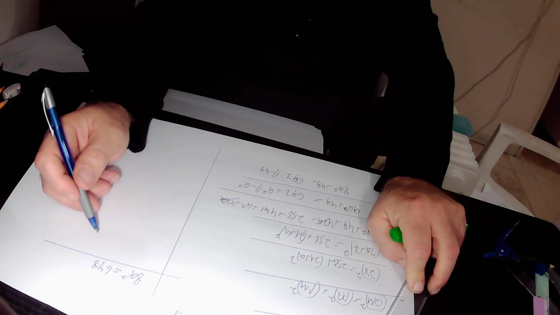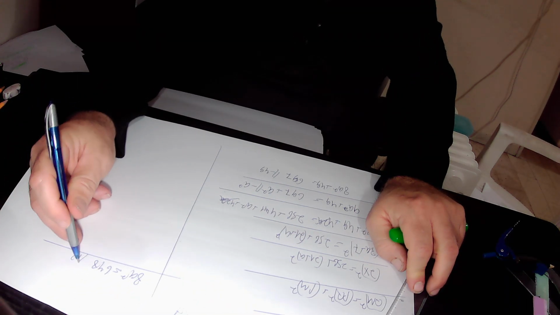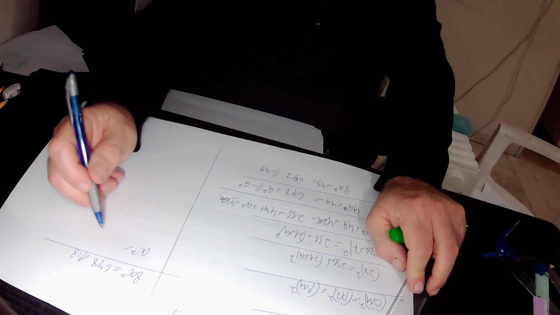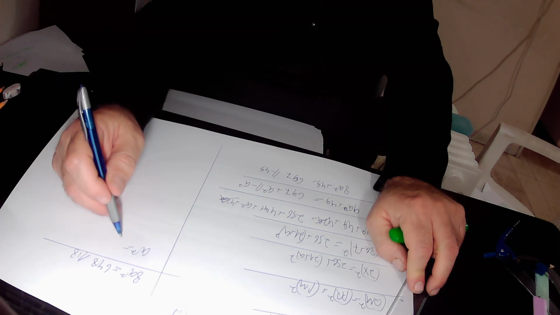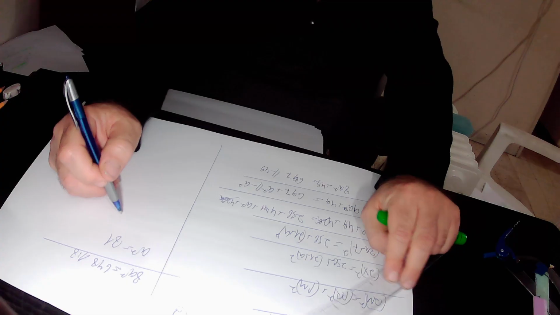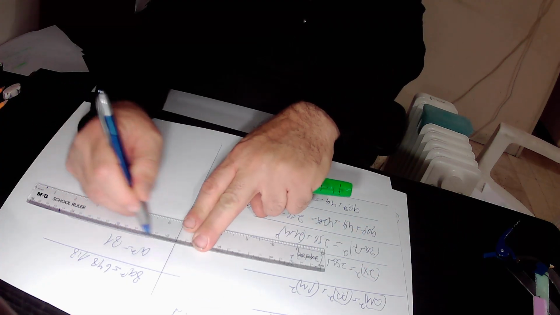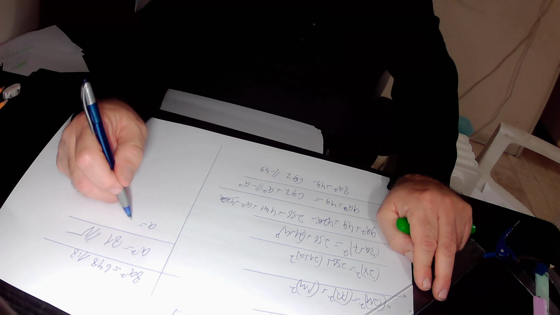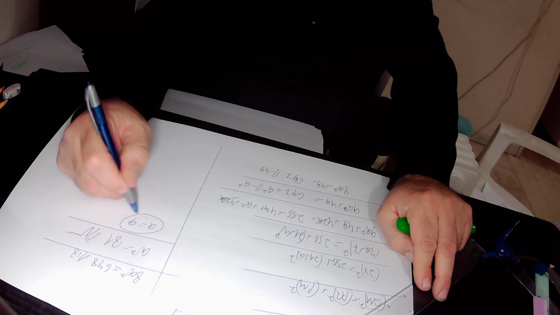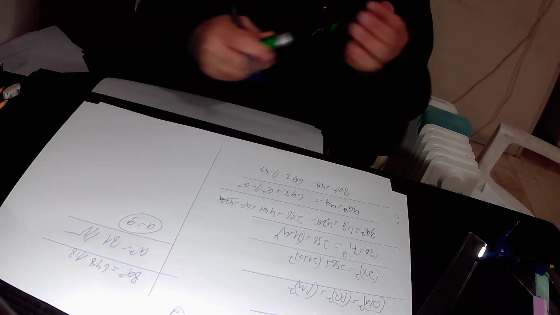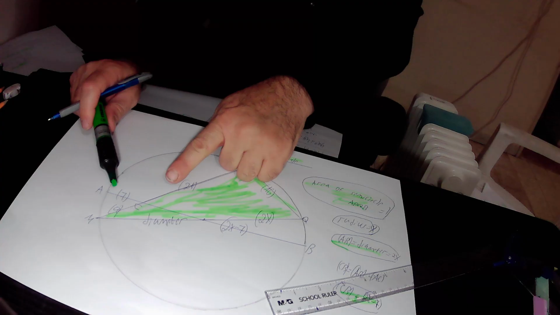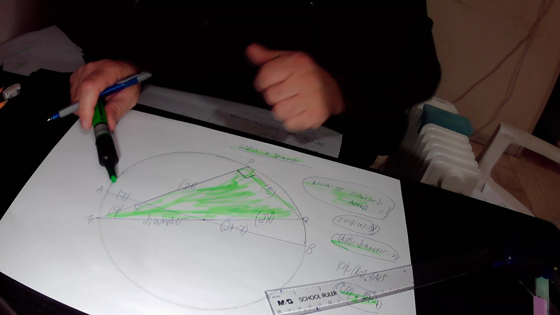Here we will divide this equation by 8, and finally we get that 8a squared over 8 is a squared, equals 648 over 8, which is 81. So in total we found out that a squared equals 81. Here we'll take the root of this equation and finally get that a equals the square root of 81, that is 9. a equals 9 units. This is 9 cm.